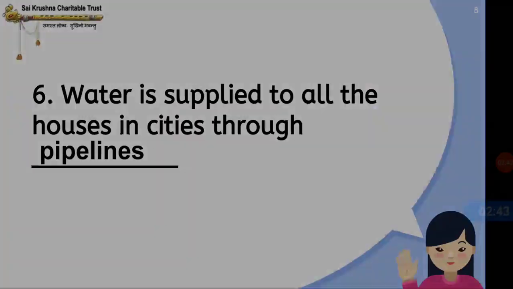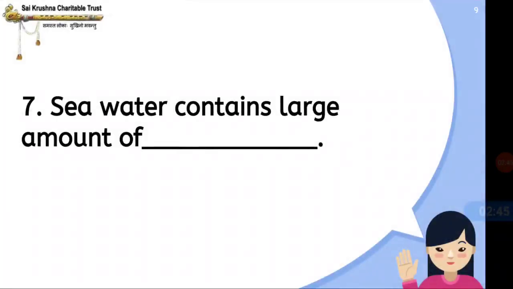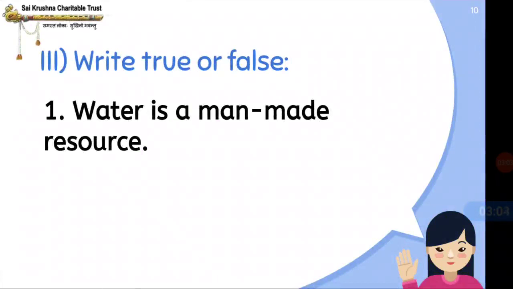Seventh question: sea water contains large amount of dash. So, the answer is salt. Sea water contains large amount of salt. Now we have the third main, true or false. Children, are you all ready to answer?